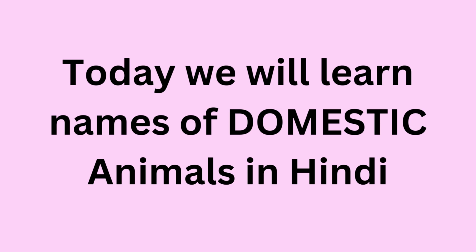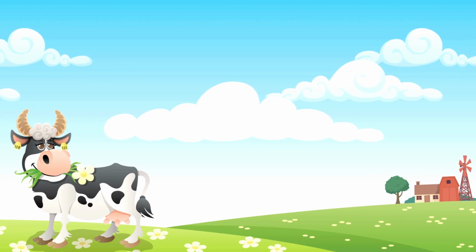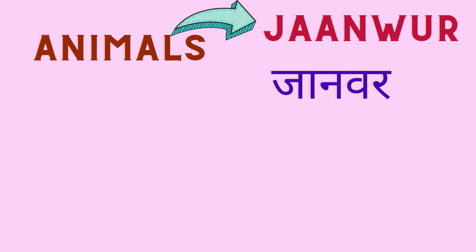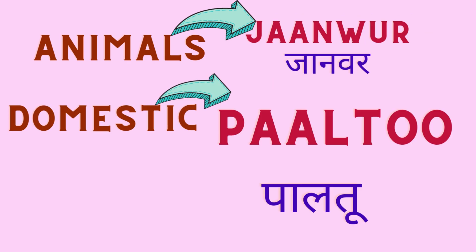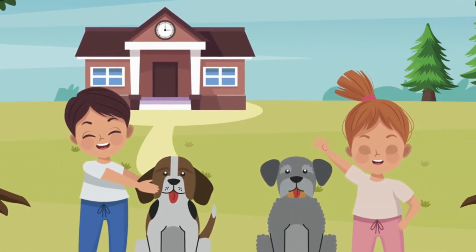Friends, today we will learn the names of domestic animals, also known as farm animals, in Hindi. Now friends, the Hindi word for animals, as you know, is janvar. And the Hindi word for domestic or farm animal is paltu. Now the root word of paltu is palna, that is, to raise, like we raise our children.